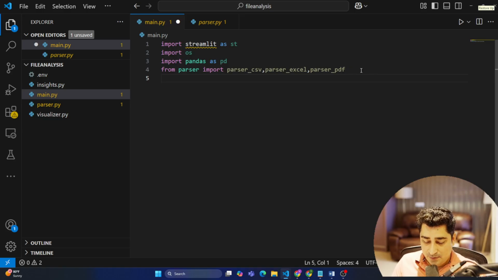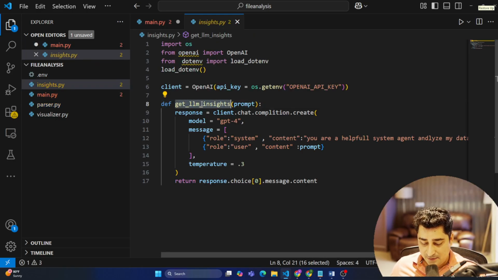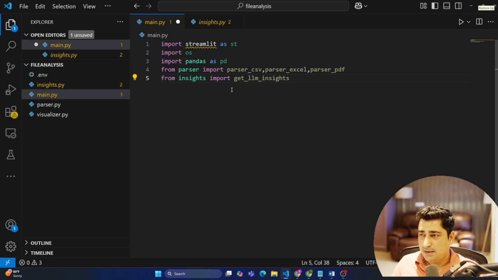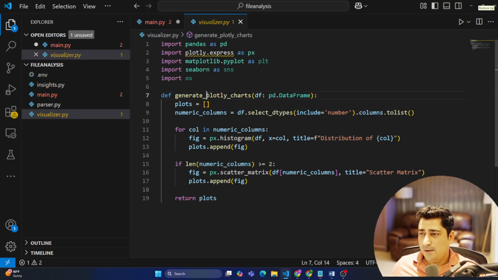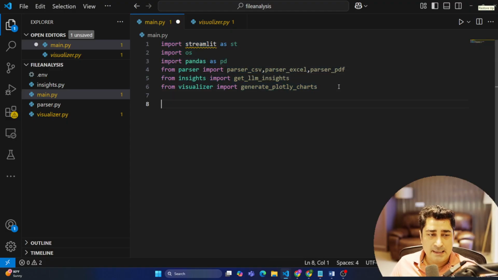And then I'm going to call from insights. From this particular file, whatever function that I have, just try to import it. So import what? Get LLM insights. That is a function which I have written over there. And then from visualizer, import generate Plotly chart. So now this is my import. My import is done completely, right?